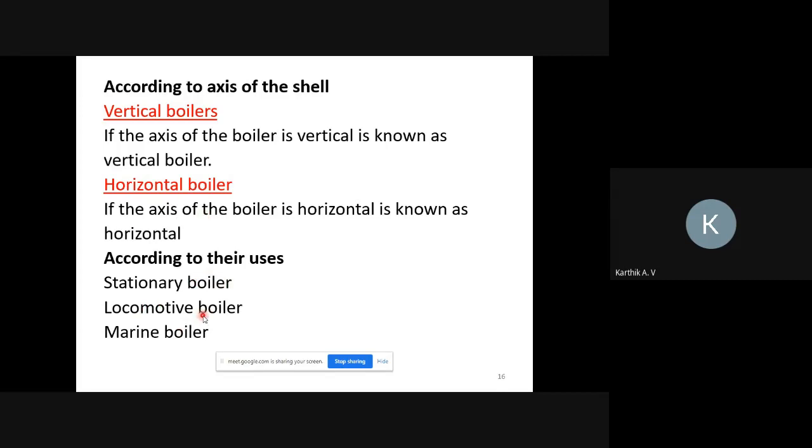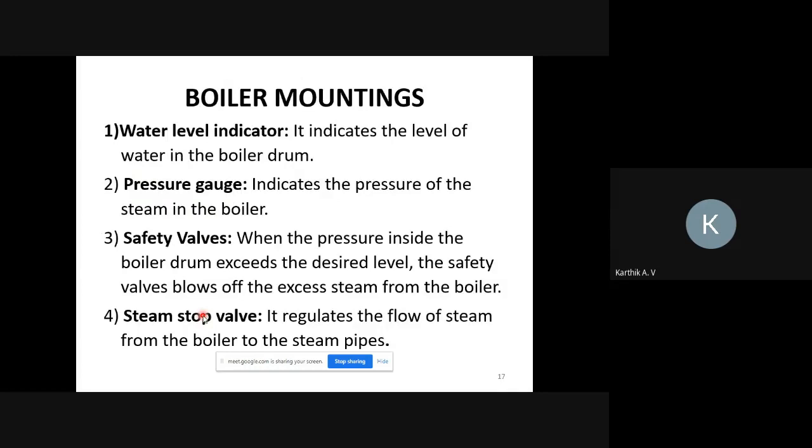Locomotive boiler, we can shift from one place to another place, but a minimum of 1 month is required to shift from one location to another location. A marine boiler, based on the requirement, you can shift easily from one place to another place. So it is also called a mobile boiler. So these are the classifications. Next we'll discuss the boiler mountings.